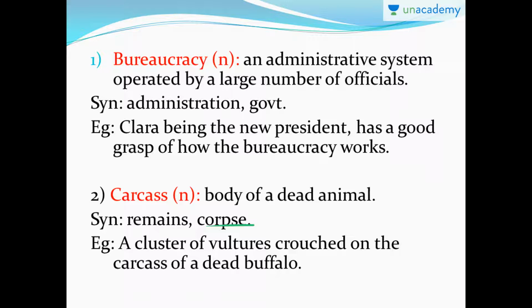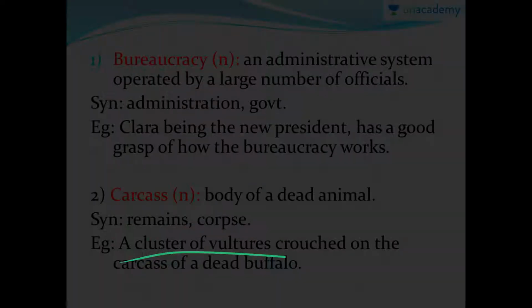Example, a cluster of vultures crouched on the carcass of a dead buffalo. So buffalo's dead body is called a carcass. Yes, it sounds funny, but a cluster of vultures. So we don't call them, we call them as a cluster of vultures. That means vultures are the meat-eating birds who prey on other dead animals. So cluster of animals, vultures crouched on the carcass of the dead buffalo. Okay, that means they feasted on the carcass of the dead buffalo.